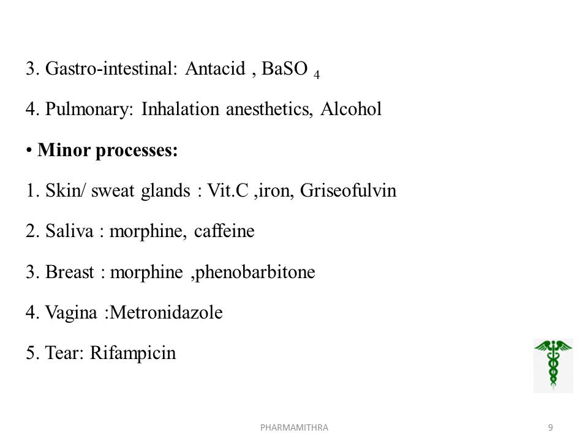Minor processes include the skin and sweat glands, for example vitamin C, iron, griseofulvin. Through the salivary route, morphine and caffeine are excreted. Through the breast, morphine and phenobarbital are excreted by minor processes. Through the vagina, metronidazole is excreted. Through tears, rifampicin may be excreted.